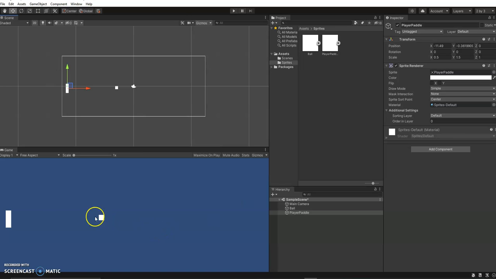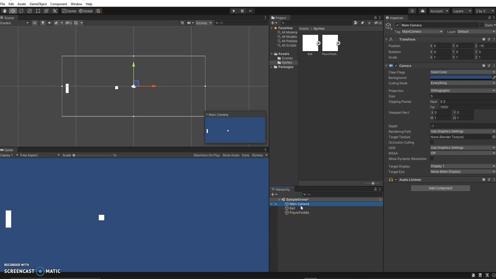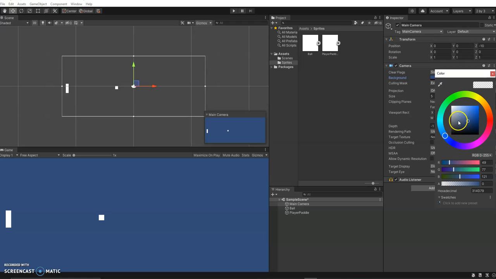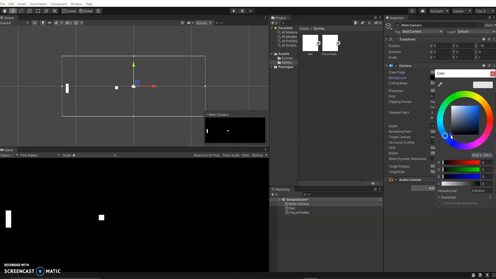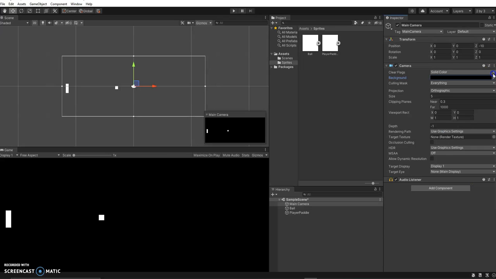Pong is traditionally white paddle, white ball, black background. So let's just get that set up as well. I'm just going to go to my main camera. Because we set it to 2D, it's already set the background to a solid color. I'm just going to click on this and find our black. Our black here would be all red, green, blue turned off, right? So 0, 0, 0 on those, and then that's good. So now we just have that iconic white on black background. Okay, pretty good. We will do our script next.